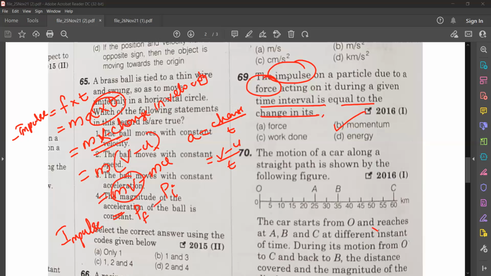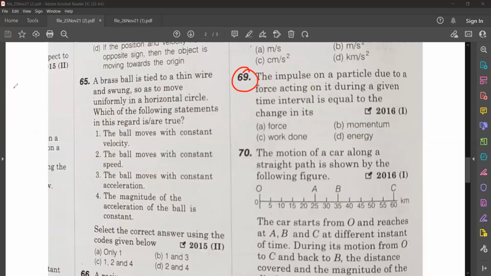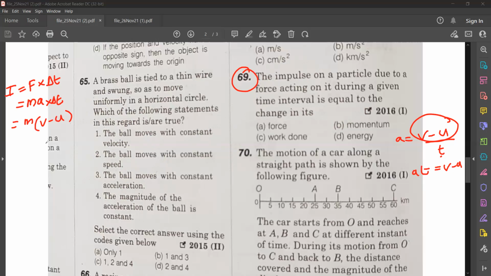Okay, so how did you do? Just listen again. See, I'm writing here. Are you able to see? First I wrote impulse. Impulse is equal to F delta T, F into delta T, change in time. F I know it is mass into acceleration, then into delta T. Now we know what is A. A is equal to V minus U by T, that is change in velocity by time. So AT is change in velocity V minus U. So that is M into V minus U, that is mv minus mu.